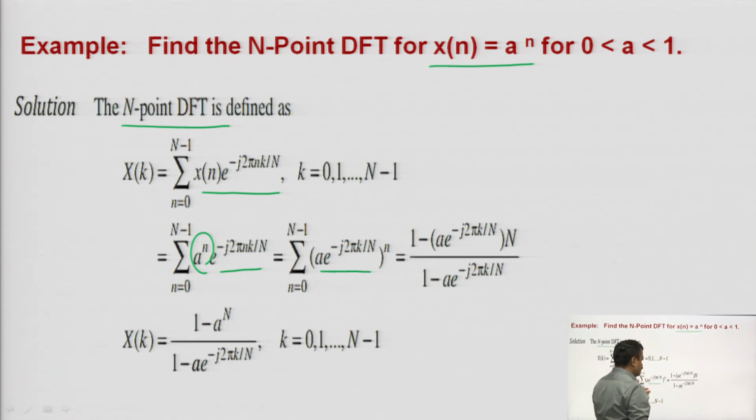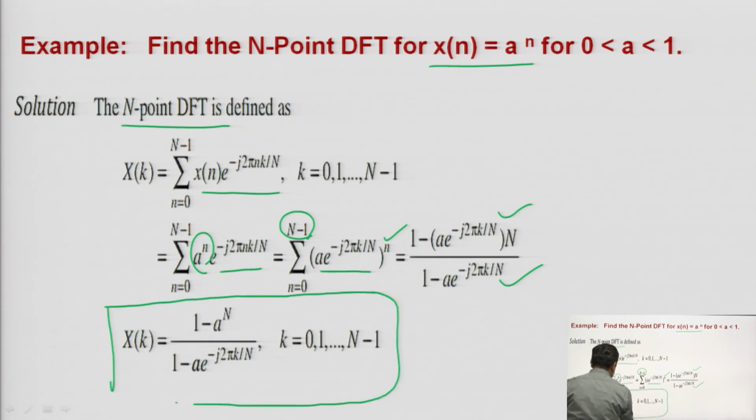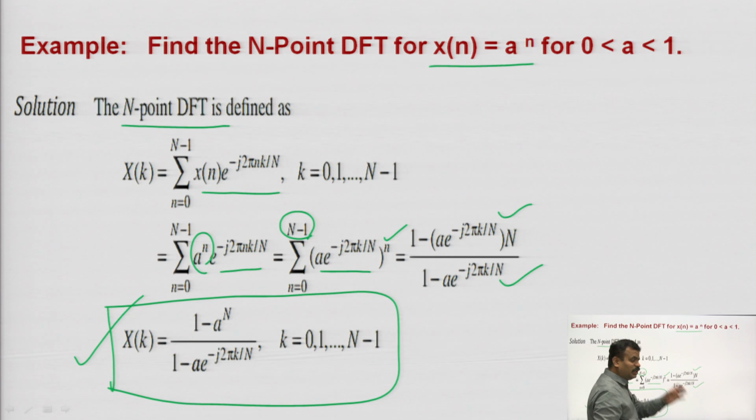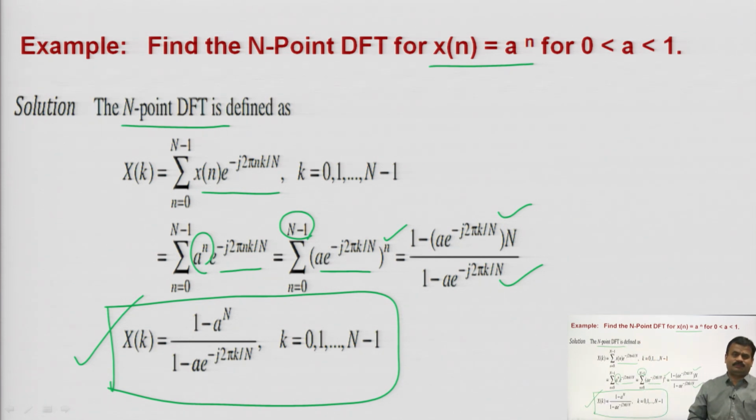Now, you know this series forms a GP, geometric progression, up to capital N number of terms. So you can apply the formula here and you will get the answer in this form. Your X of k, after applying the formula of GP for finite length, will be 1 minus a to the power N upon 1 minus a e to the power minus j 2 pi k by N, where k lies from 0 to N minus 1.